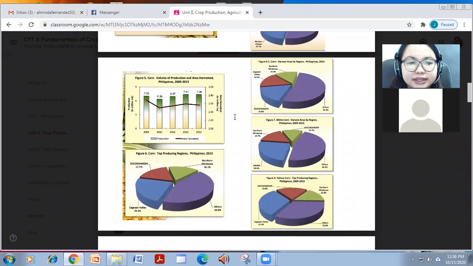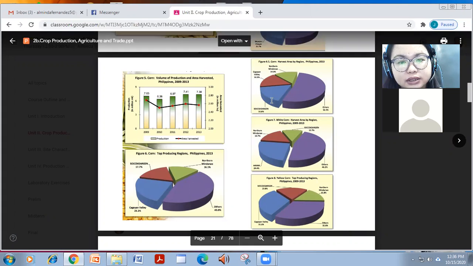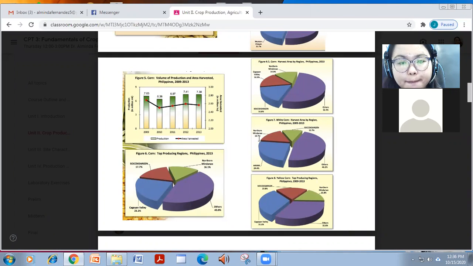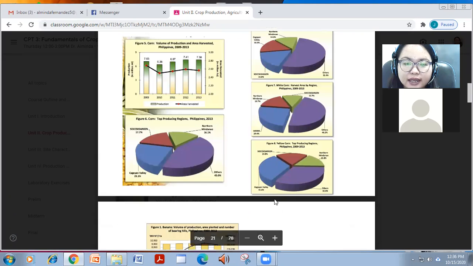And for corn, you can see that the amount of production as well as the area is just maintaining to 7 million metric tons as of 2013. And the highest producer is Cagayan Valley, followed by Soxargen and Northern Mindanao. In terms of area naman, Soxargen has the highest area, followed by Cagayan Valley and Northern Mindanao. While for white corn compared to yellow corn, yung ARM has the highest, no, in terms of white corn, but the Cagayan Valley is higher in terms of yellow corn.